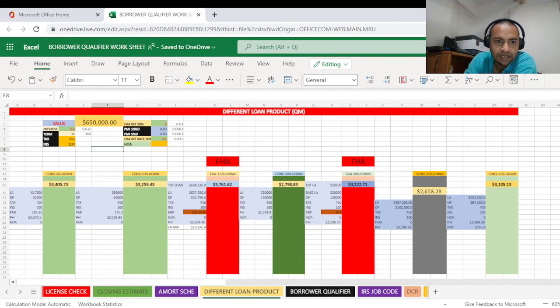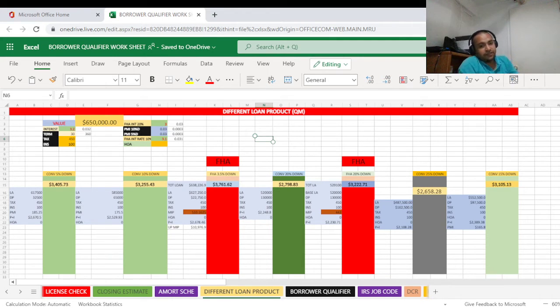So now if you take a look at all the numbers, when you put less than 20% down payment, there will be the private mortgage insurance or PMI. So now all this you can see in this chart that there are a lot of options here, like let's say conventional 5% down, conventional with 10% down, FHA with 3.5% down, conventional with 20% down, FHA with 20% down. What is the difference between the FHA 20% down versus the conventional 20% down? We have conventional with 25% down, conventional with 15% down.